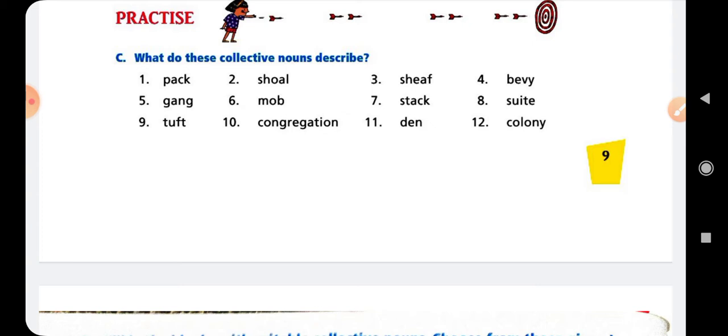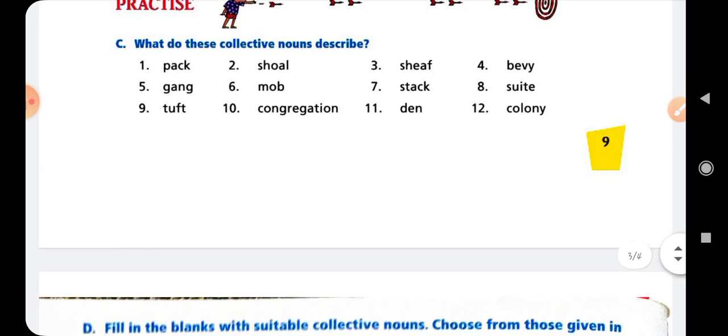Okay. Next is option number 7, stack. Okay, stack. And what is the meaning of stack? It is a collective word, where we make a group of some things. So we can say a stack of papers. Okay, a stack of papers. The spelling of papers is P-A-P-E-R-S. Clear?